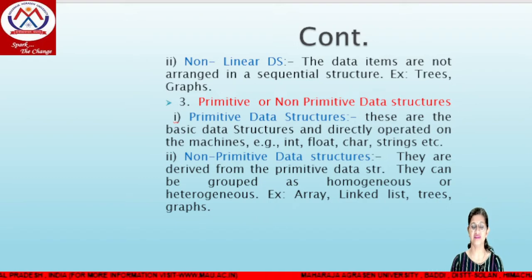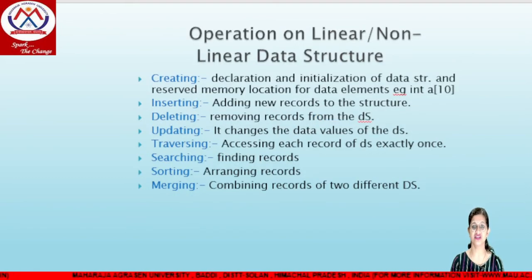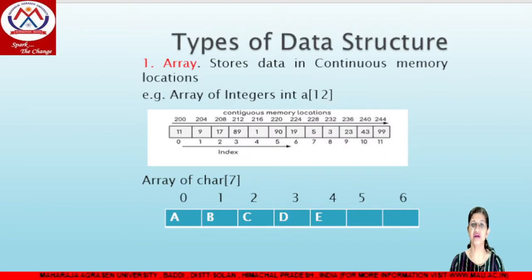I hope everything is clear up to this point. These are the basic types of data structure. Now we have different data structures, for example array, linked list, trees, graphs, stack and queue. Coming to the first data structure, that is array. We will discuss later what types of operations we can perform on these data structures. So first is the type of data structure.